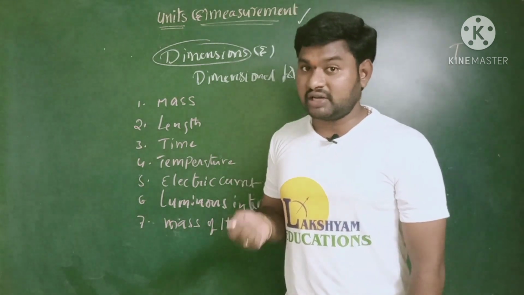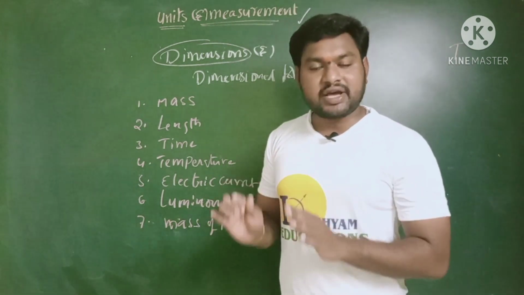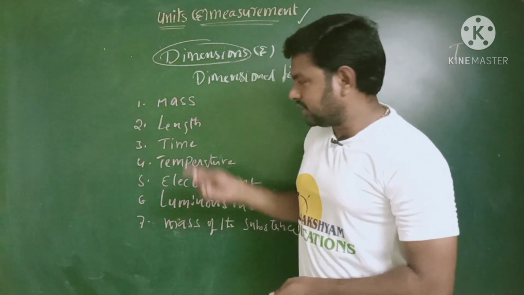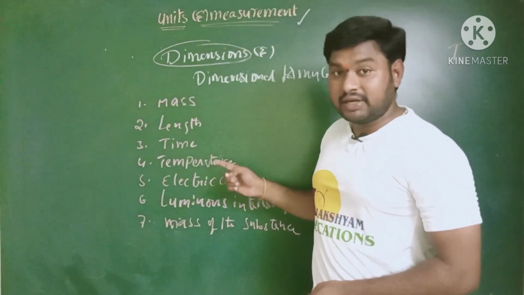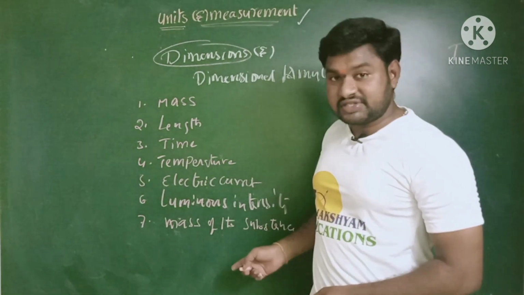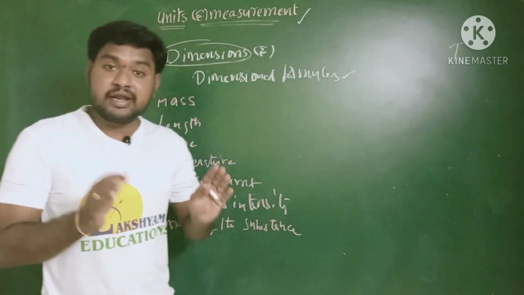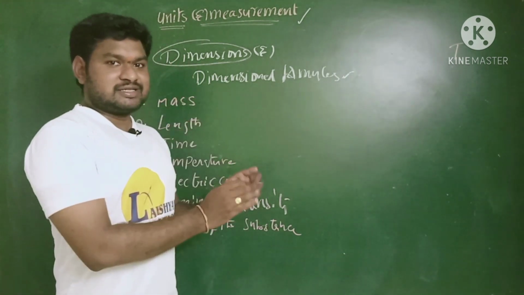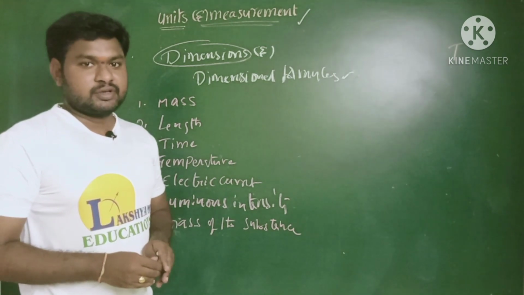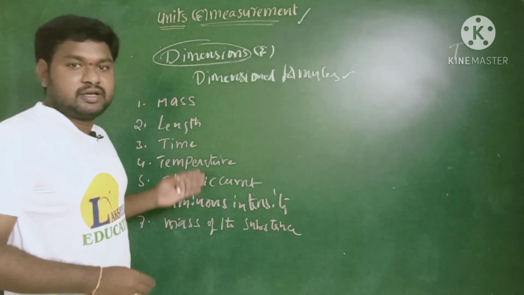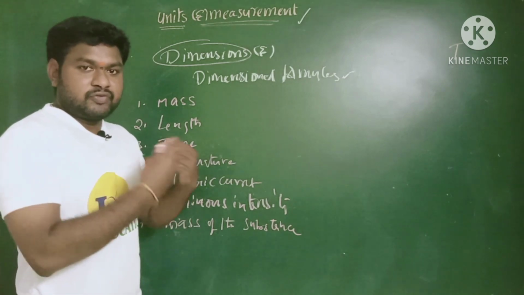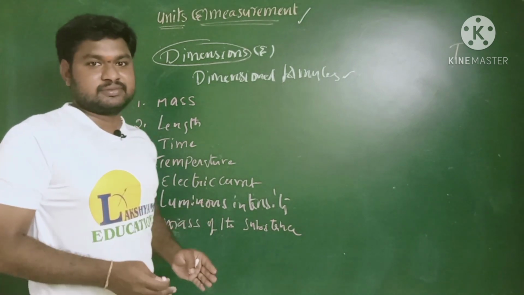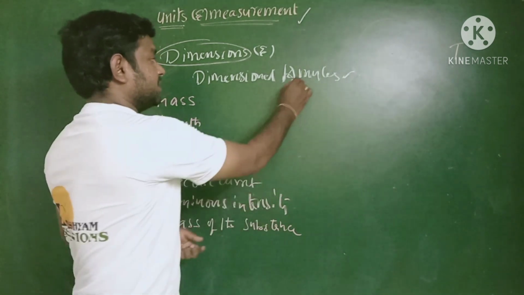How can we define fundamental physical quantities? The quantities which exist independently, which are not dependent on anyone, are called fundamental quantities: length, mass, time, temperature, electric current, luminous intensity, and amount of substance. These are the seven important fundamental quantities in physics. When you represent a physical quantity in terms of these seven fundamental quantities by raising their powers, that expression is the dimensional formula.